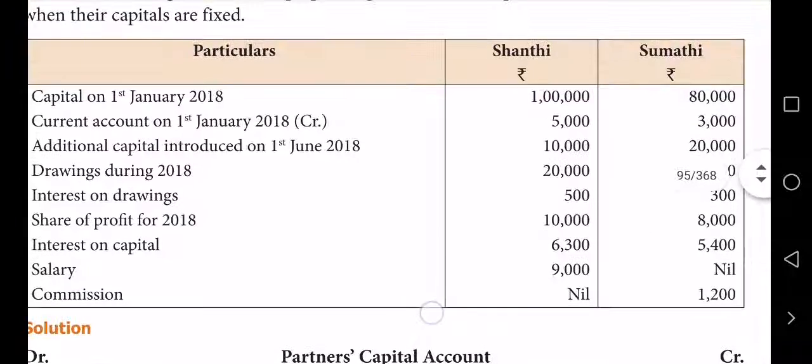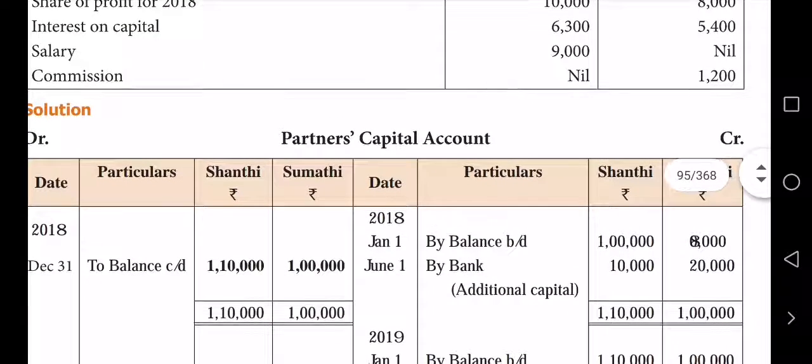Then leave the current account here. Then additional capital introduced, that also by bank 10,000 and 20,000. Therefore add it up: 1,10,000 and 80 and 20, 1,00,000. Then to balance carried down, by balance brought down.